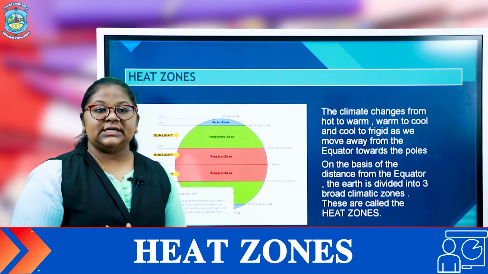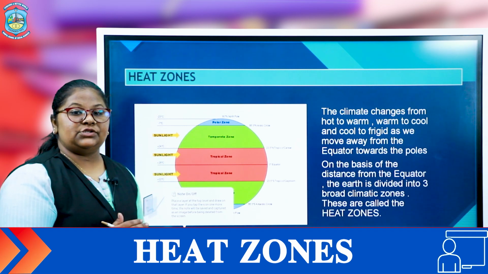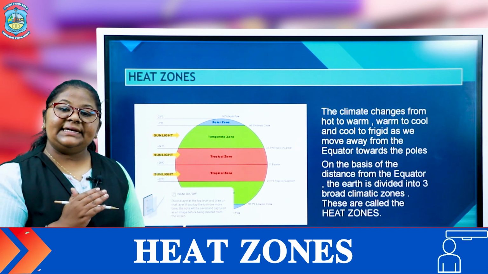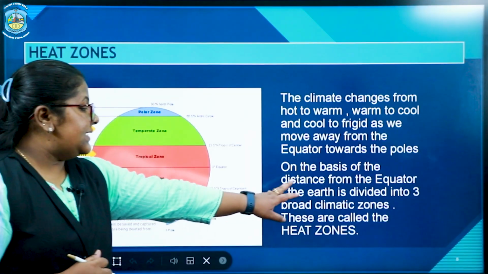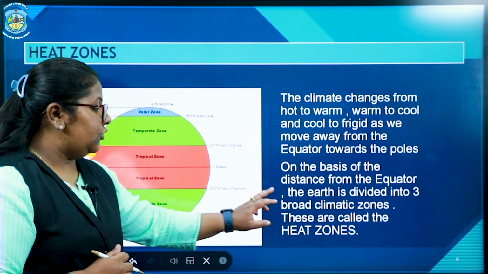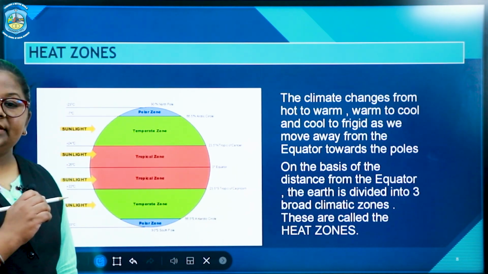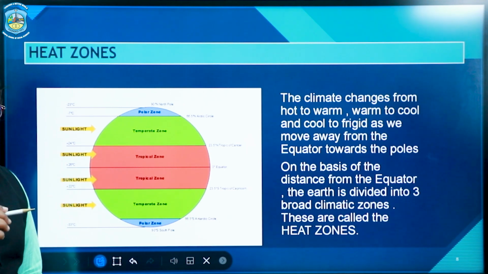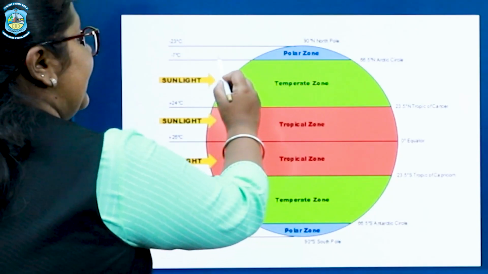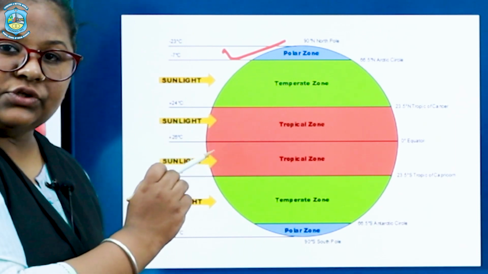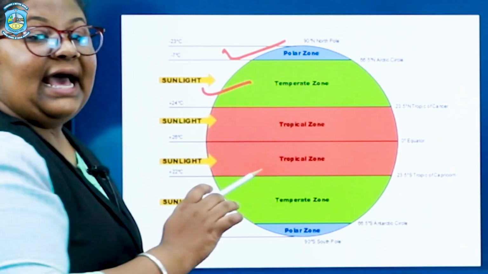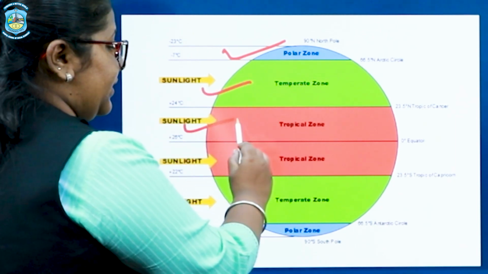Now we will discuss a main topic, the heat zones. What is a heat zone? On the basis of the distance from the equator, the Earth is divided into three broad climatic zones that are known as the heat zones. The first is the polar zone, the second is the temperate zone, and the third is the tropical zone.